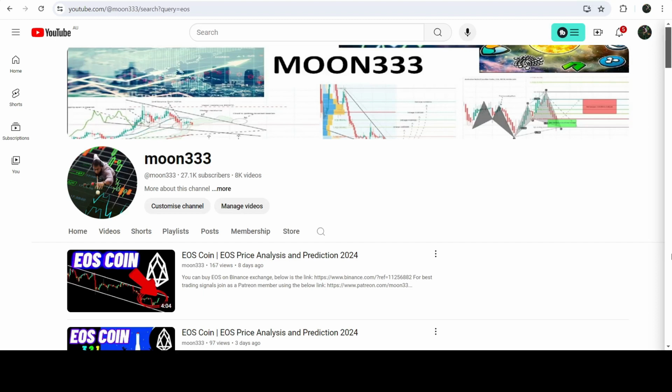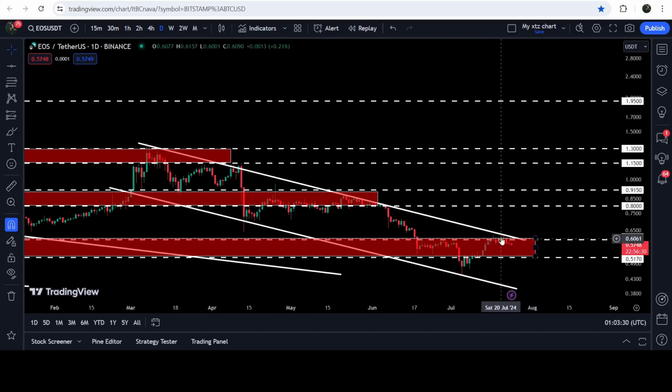As in my earlier videos, I was showing you that EOS coin was about to hit the resistance of a down channel on a daily time frame chart, and this was one of those videos. And now if we take a look at the live chart, then here you can see that the price has again reached the resistance of this channel. At the same time, it is also trying to break out this quite long-term resistance of 60 cents. In fact, from 60 cents to 51.7 cents.